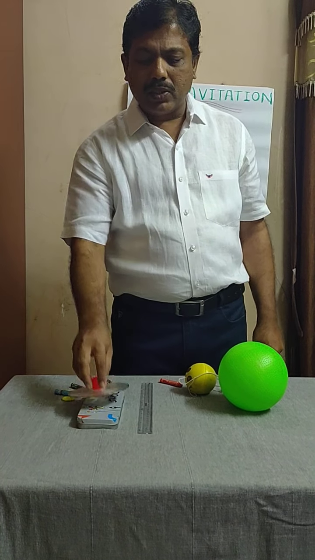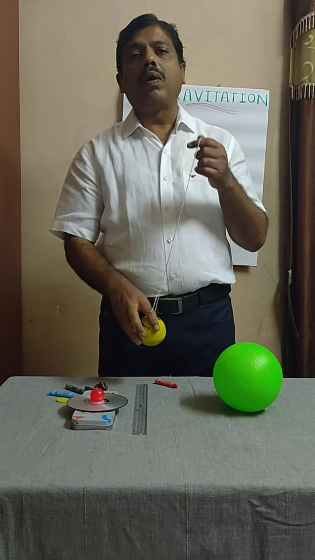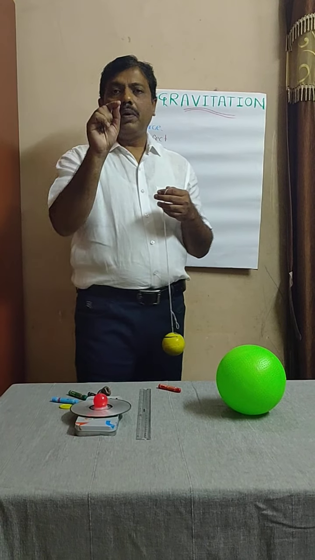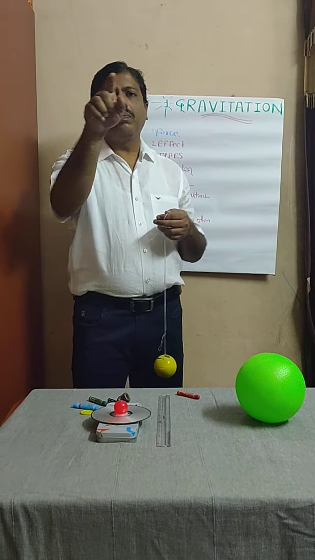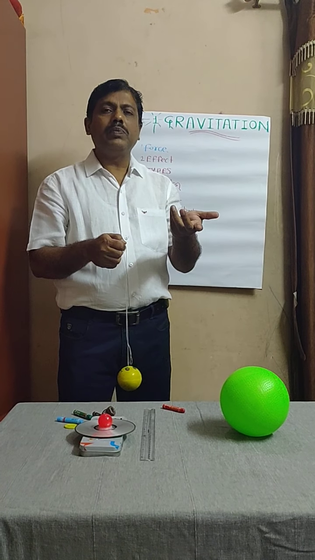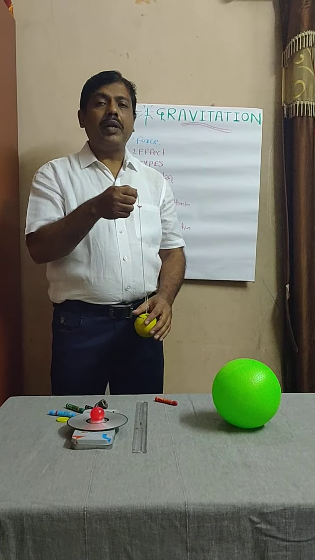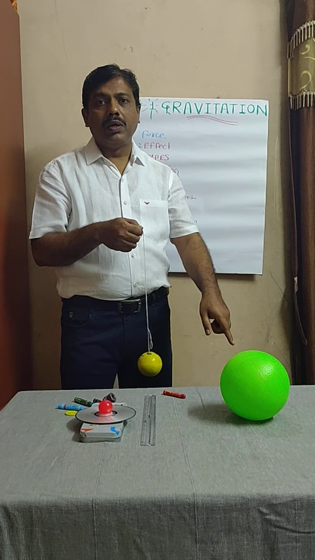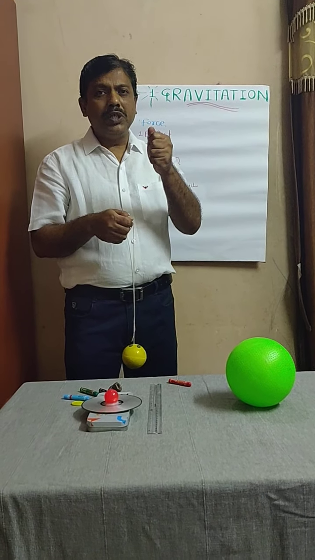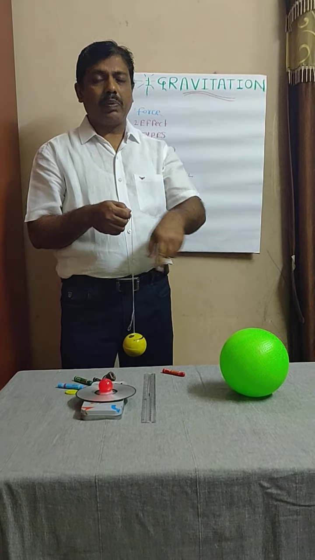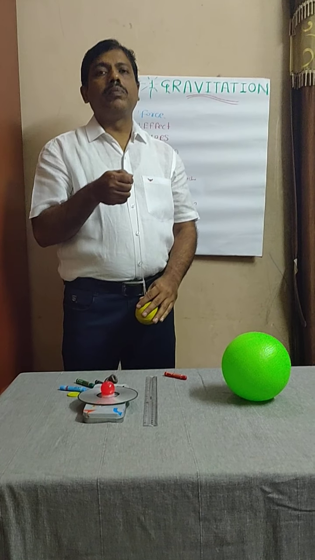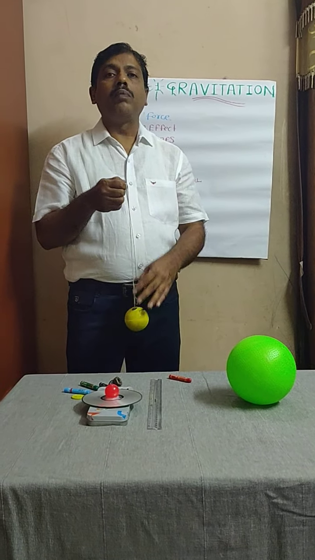To understand this concept, we have to perform two activities. Now you must have understood what circular motion is. If the particle is moving along a circular path, then it performs a circular motion. Now who is providing force for moving the particle in a circular motion? Now we have to find out who is the agent which is applying force on this particle which is performing a circular motion. For this we have to perform one activity.